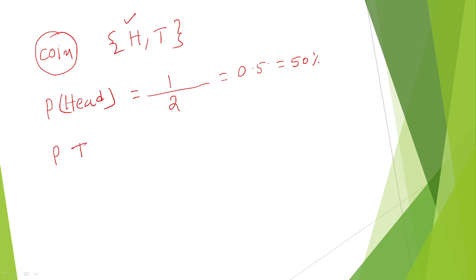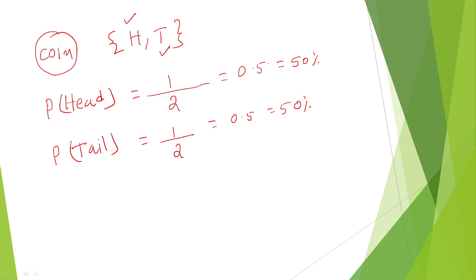Then what is the probability to get tail? There is one favorable outcome out of two outcomes, head and tail. So again it is 0.5, times 100, which means a 50% chance.